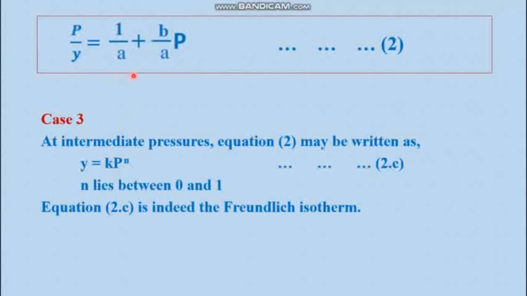Actually, if you plot the graph of y against p in equation 2, and in equation 2c, you will get the same graph. That means equation 2c and 2 are the same. The only condition is that n should have a value between 0 and 1. And this is nothing but the Freundlich isotherm. So this way the Langmuir isotherm, from its theoretical consideration, can well explain the Freundlich isotherm. So here the Langmuir and Freundlich have been explained with each other.